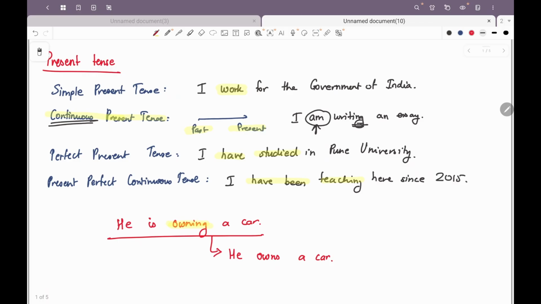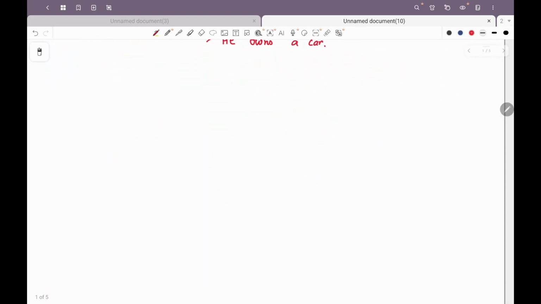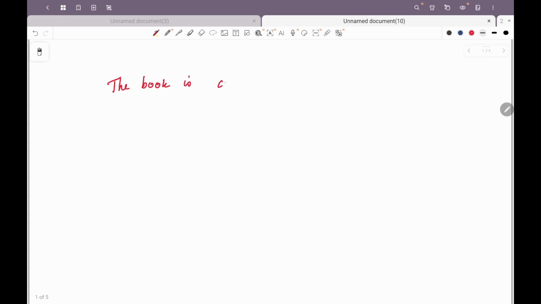Or if we take another example, the book is containing good subject matter. This is again the continuous tense, right?